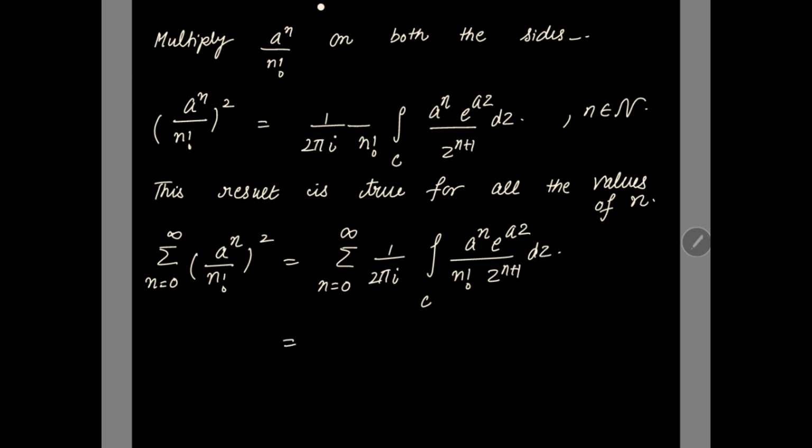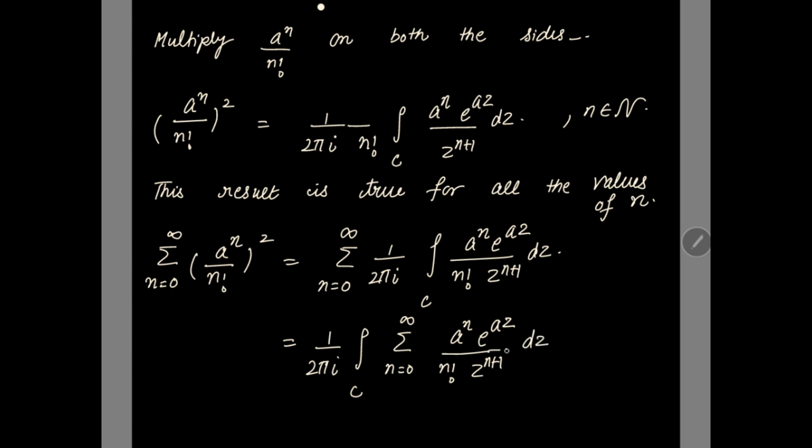The next step is taking this summation inside the integral: 1 over 2 pi iota integral over c, summation going from 0 to infinity a to the power n e to the power az over n factorial z to the power n plus 1 dz.